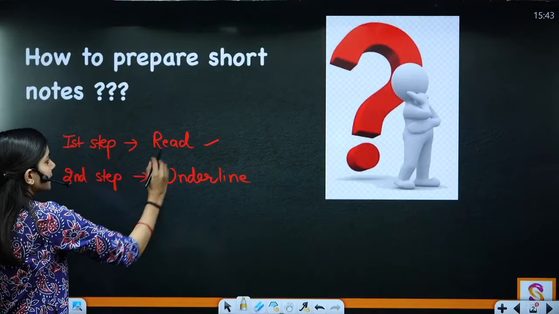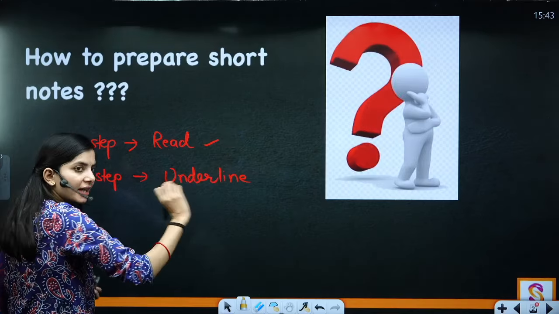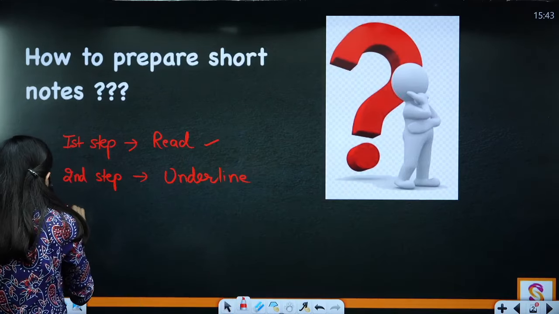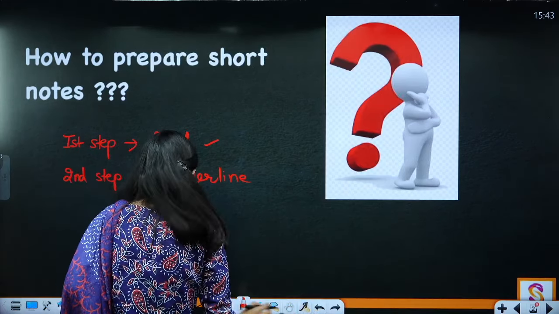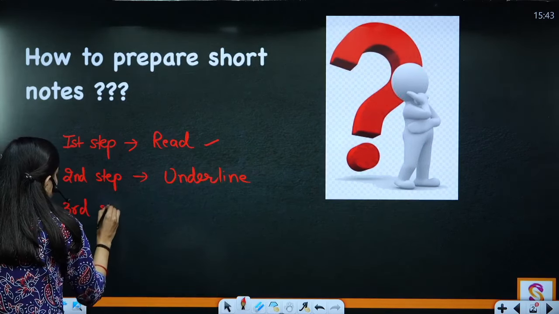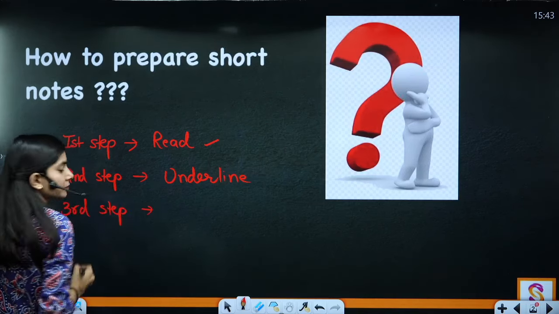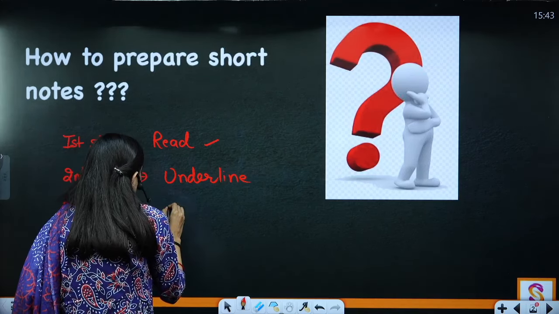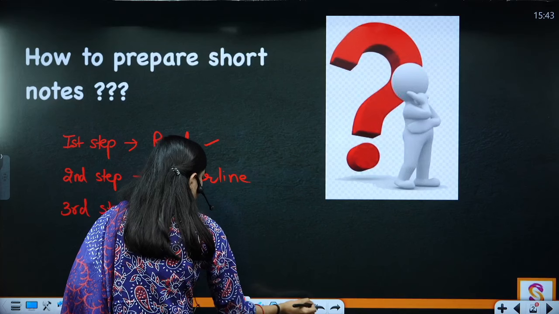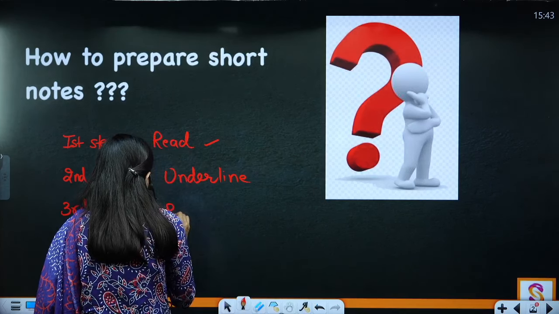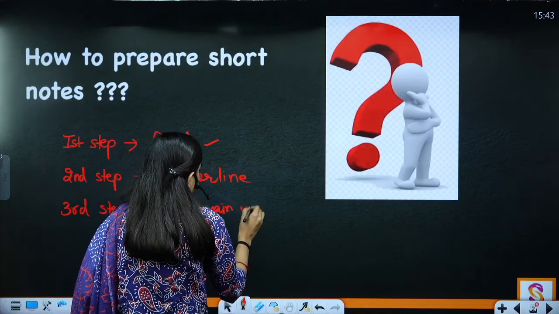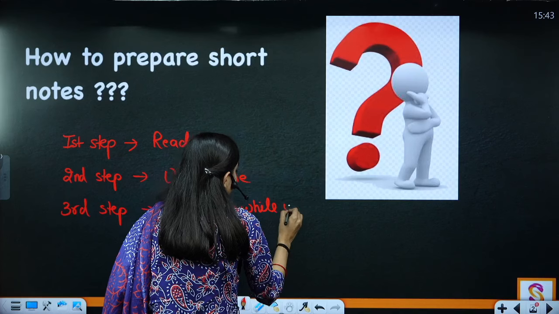the first step is we read. Second step, we underline or highlight. Now see the third part: read again while writing.